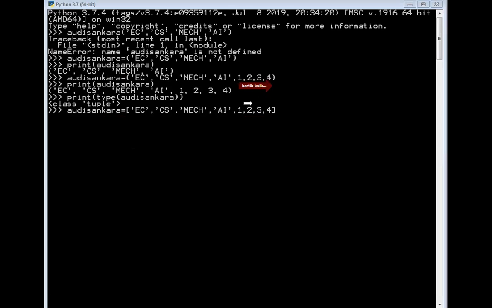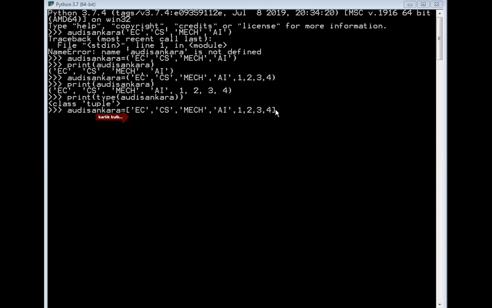You should clearly understand the difference, because the name is the same, Adi Shankara, and the branches are also the same: EC, computer science, mechanical, AI, and even the same integer numbers 1, 2, 3, and 4. It means the input is the same, right? But the only difference is that instead of the round bracket, I have specified the square bracket. Now what will be the output?